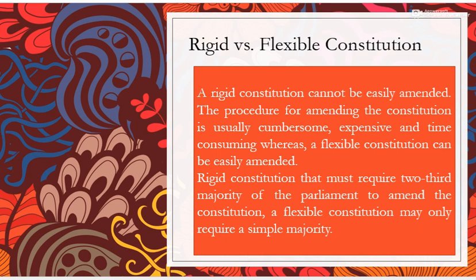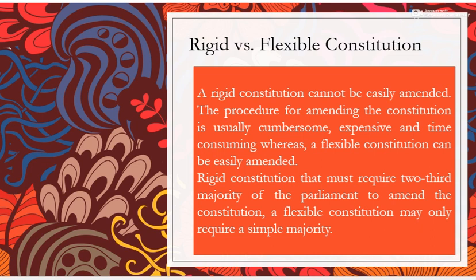So when there is a flexible method to amend the constitution, an easy method, and only a simple majority is required to amend the constitution, we can say that this constitution is flexible. And when the amendment procedure is very cumbersome, very complex, very complicated, and it needs a lot of time, it means there is a rigid constitution.